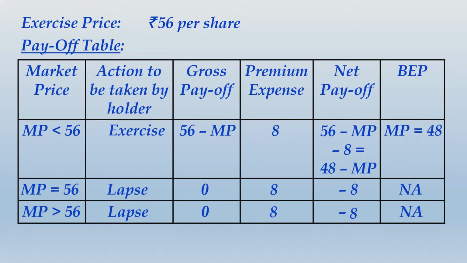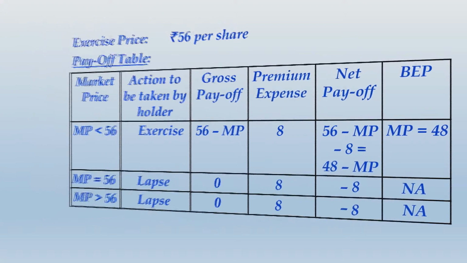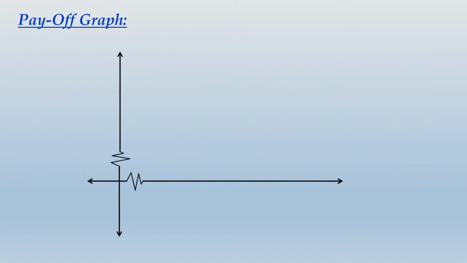All right, let us move ahead. Payoff graph. Now, payoff graph for a put option will be a little different. You can see I have placed breakers on both the axes. Now I will plot two values on the x-axis, that is basically the strike price and the break even. For a put option, the break even will always be strike price minus premium. For the call option, it was always strike price plus premium. For the put option, it will always be strike price minus premium. So 56 minus 8, the break even is 48.